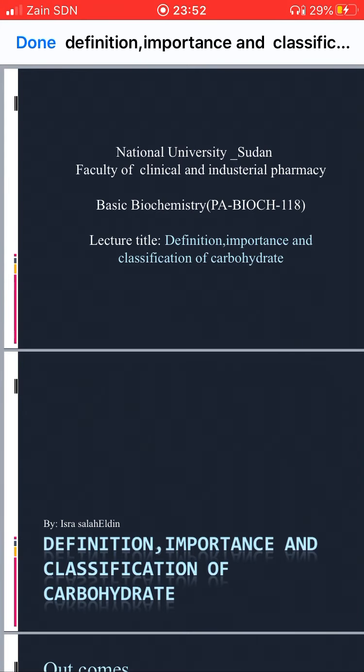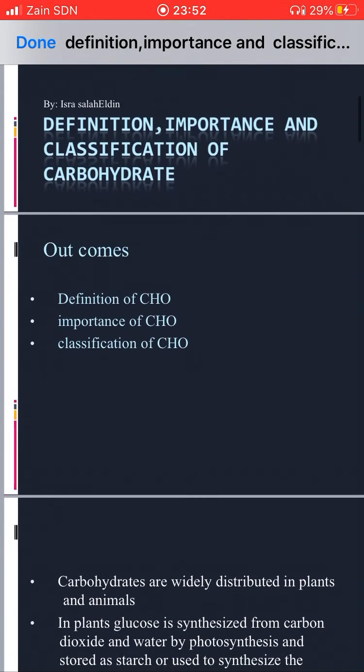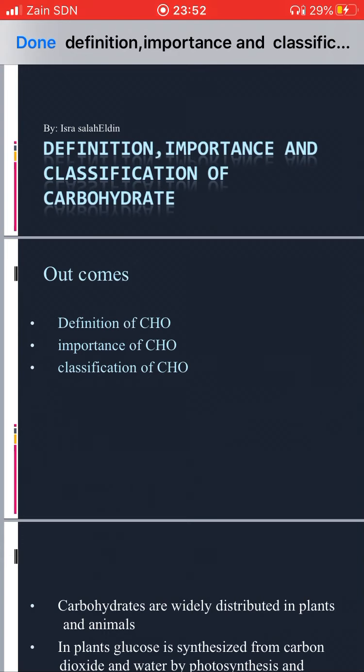Today, inshallah, we will study the definition, importance, and classification of carbohydrates. Generally in biochemistry, we will start with carbohydrates. We will know what we mean when we say carbohydrates. The outcomes of this lecture: you need to know the definition of carbohydrates, the importance of carbohydrates, and the classification of carbohydrates.